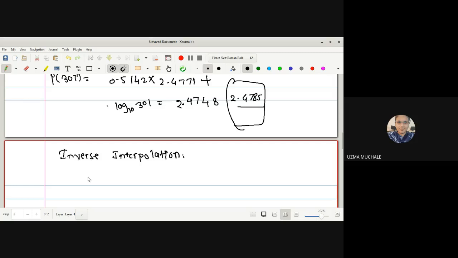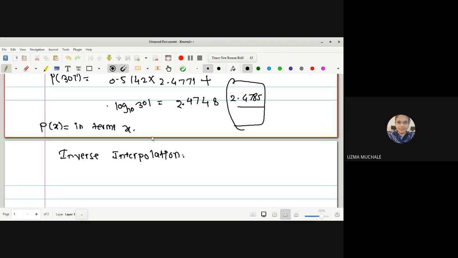Okay, in inverse interpolation, whatever polynomial we were finding earlier, right, we were finding the polynomial in terms of x. Now we will find the polynomial in terms of y, right? We will find a polynomial in terms of y.